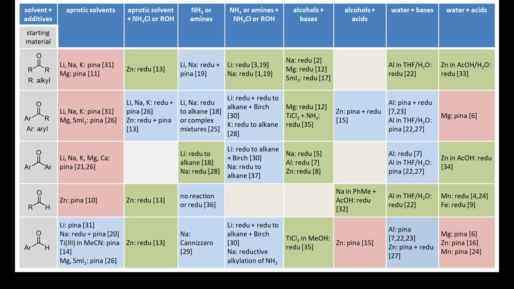Aromatic ketones and aldehydes can yield complex product mixtures upon treatment with alkali metals, in particular in liquid ammonia as a solvent, because also the arenes may be reduced by single electron transfer, such as for instance in the Birch reduction. Alkoxides produced by the reduction of aldehydes can cause the formation of esters by Tishchenko reaction or of carboxylates by Cannizzaro reaction, if water was present.